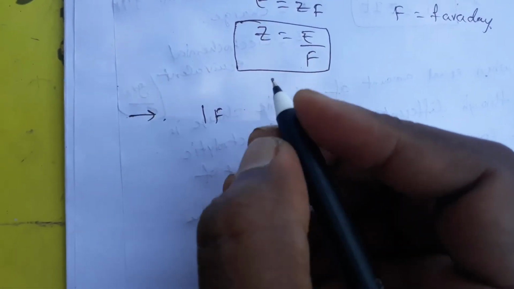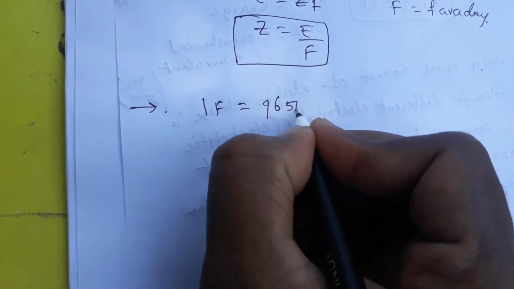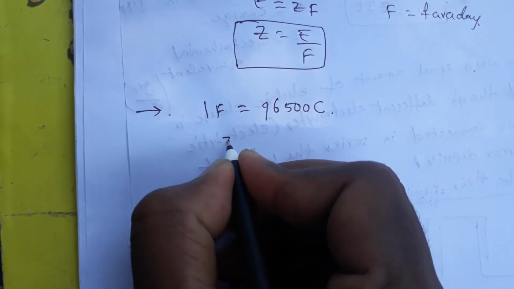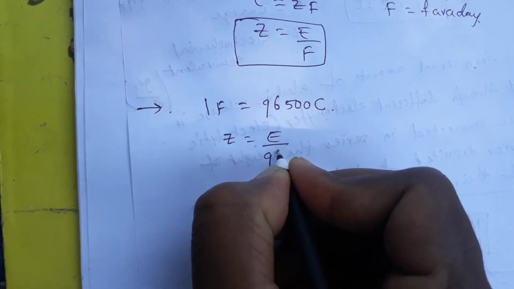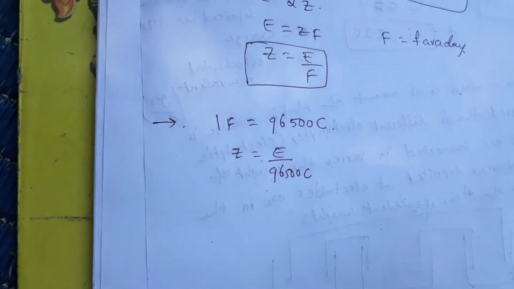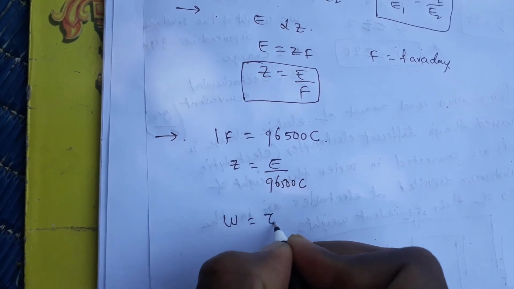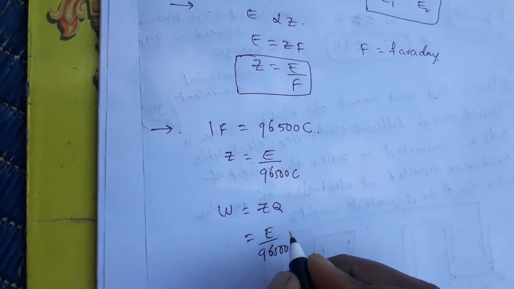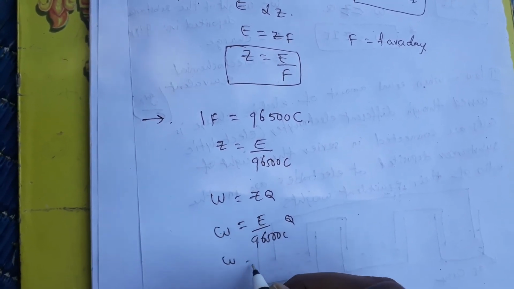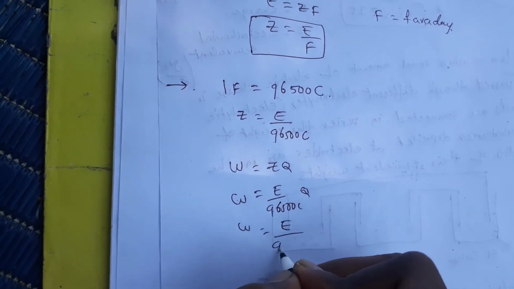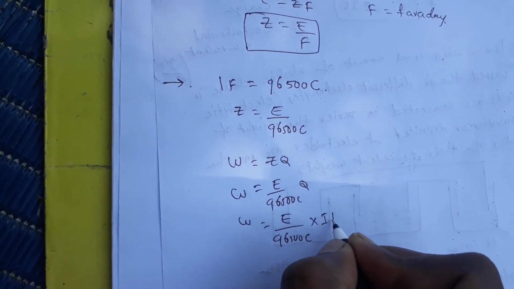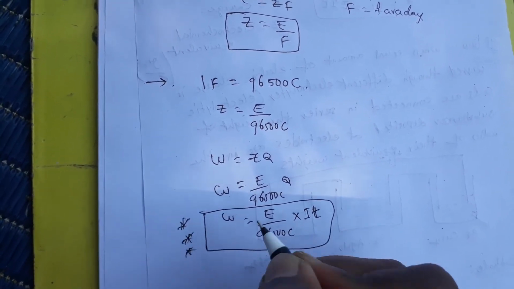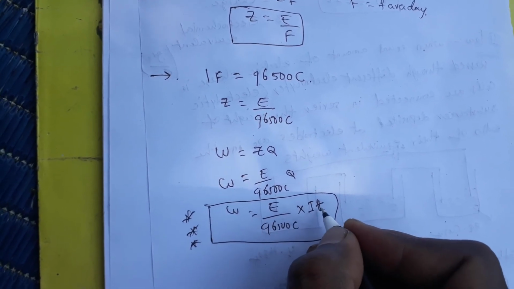One Faraday is equal to 96,500 coulombs of charge. So Z is equal to E by 96,500 coulombs. From Faraday's first law, W is equal to Z into Q, that is E by 96,500 coulombs into Q, so W is equal to E by 96,500 coulombs into I t. This is the relationship: the weight of the substance deposited is equal to the equivalent weight by 96,500 into I into t.